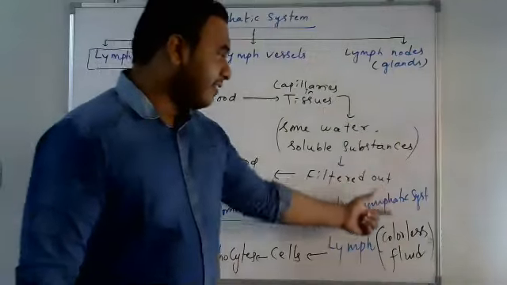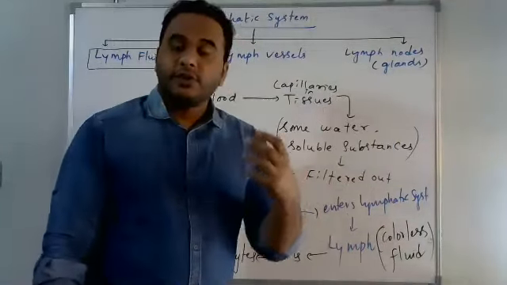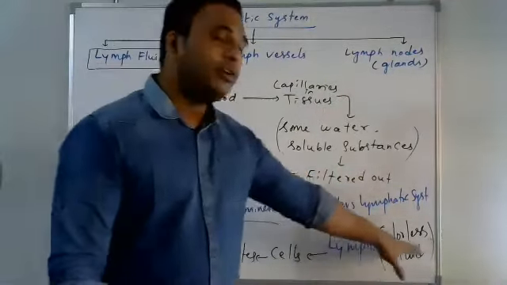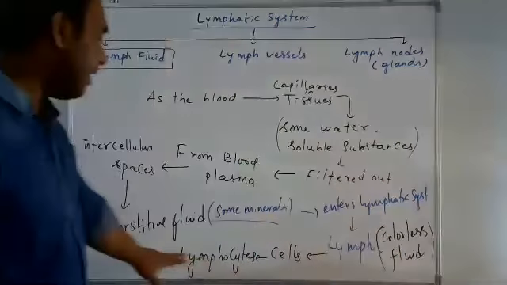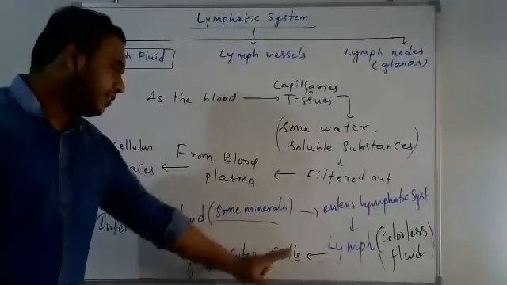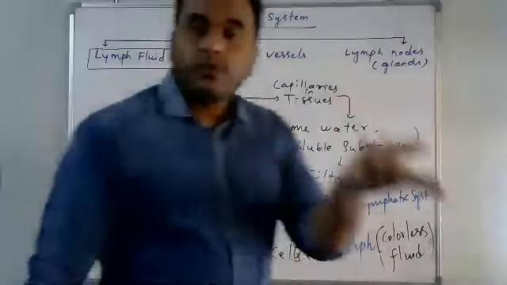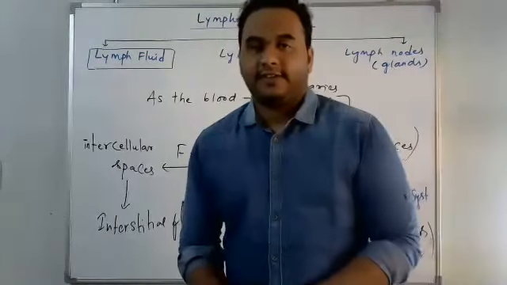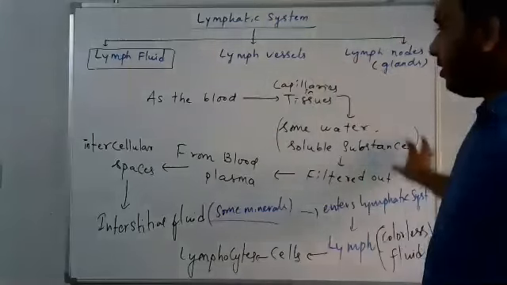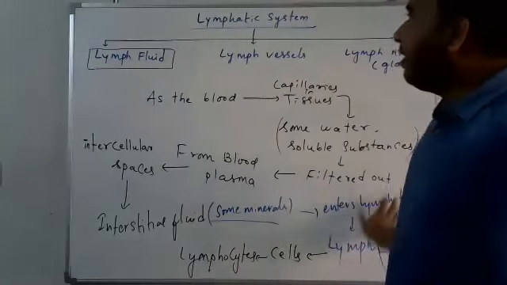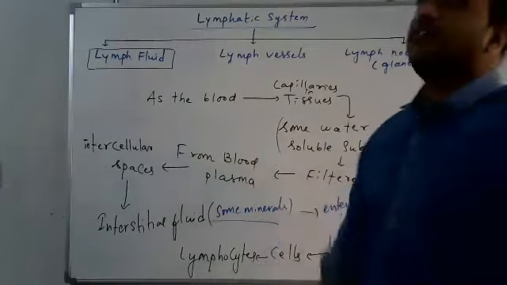And further it enters the lymphatic system and constitutes a fluid called lymph fluid, which is a colorless fluid. The cells of this lymph are called lymphocytes. Okay, so this is how lymph fluid and the lymphatic system are composed.